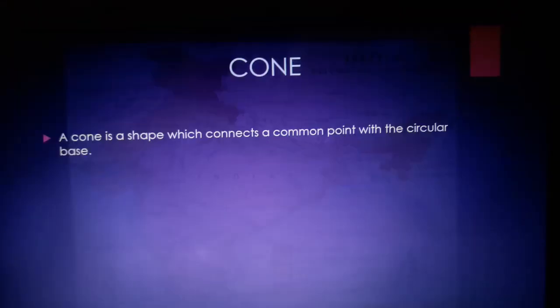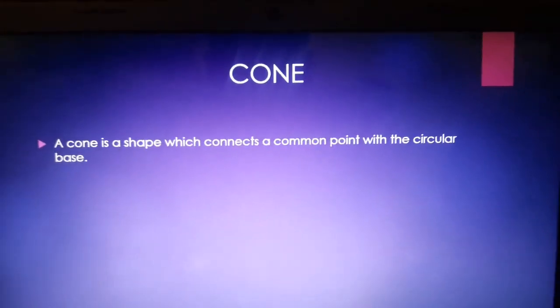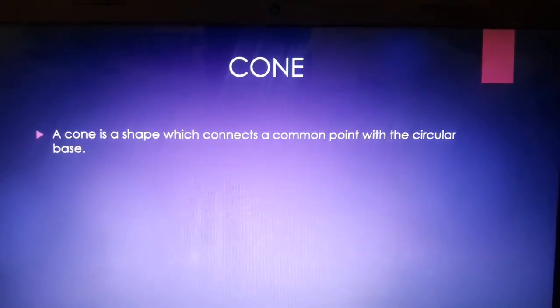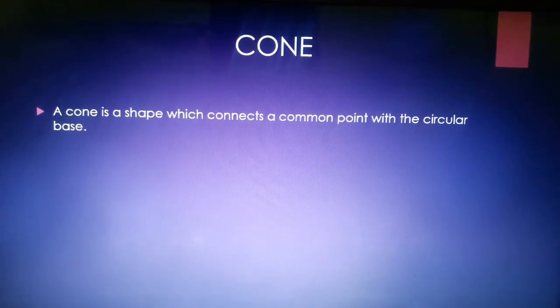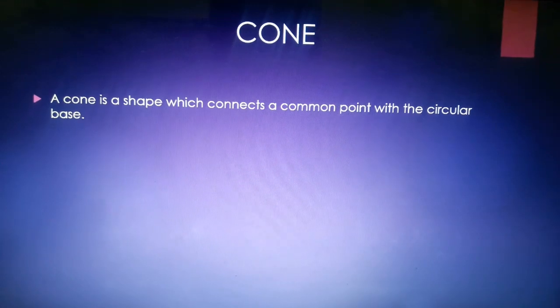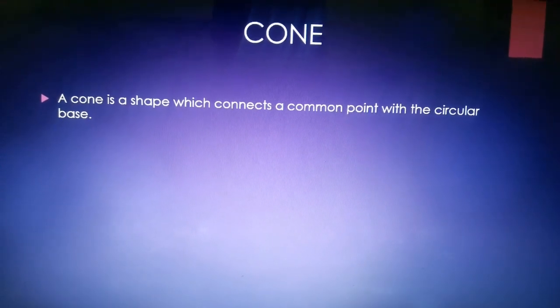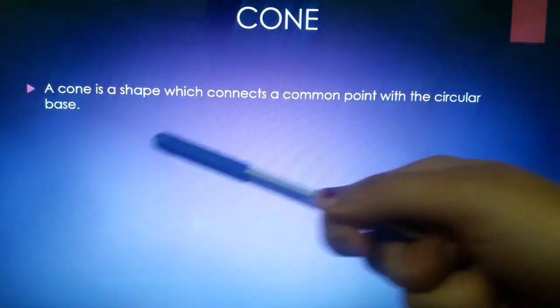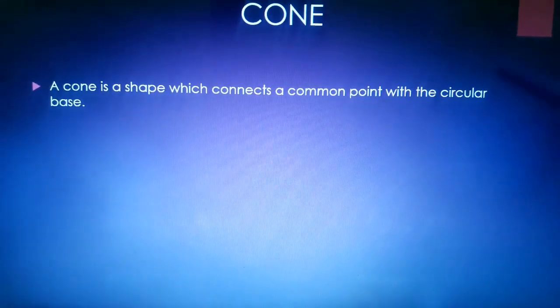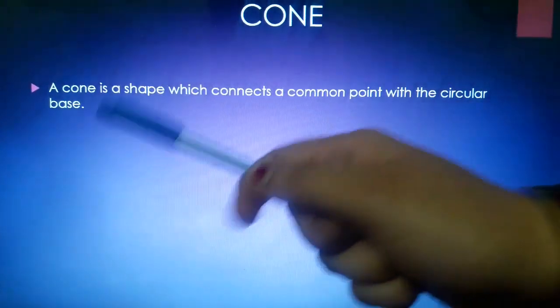We'll proceed further. Now a second thing comes, that is the cone. What is a cone? You have many times had ice cream. You had it? Yes, you had. Now the ice cream that you have is in the shape of a cone. Let us understand. A cone is a shape which connects a common point with a circular base.